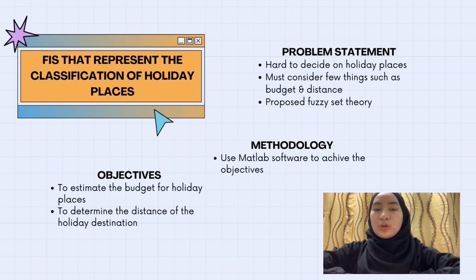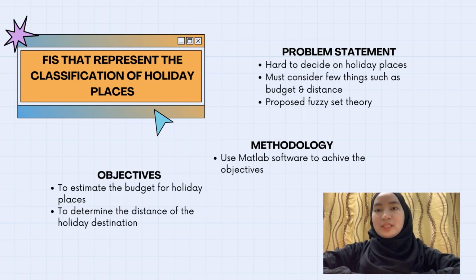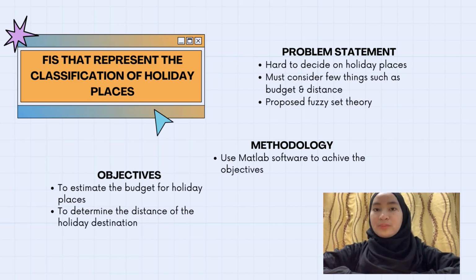Budget and distance from home, which in this case is Seremban 3, and the vacation place are two factors that must be considered to select the best holiday place. Choosing a vacation destination with a reasonable distance and affordable cost might be challenging when utilizing the traditional technique. So, fuzzy theory is proposed together with its fuzzy logic. When compared to the traditional technique, it is anticipated that this method would give superior classification and accuracy results.